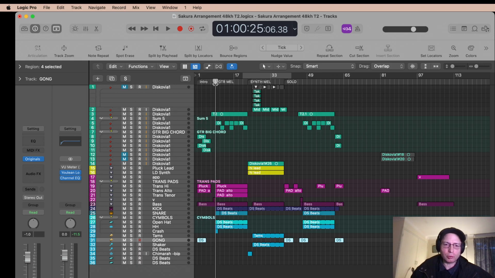Anyway, that's the intro, and here's what I've done for the first section. I've just repeated the melody, but this is the first arrangement of the melody. Ooh, I think I'm running out of processing power. Let's try that again.